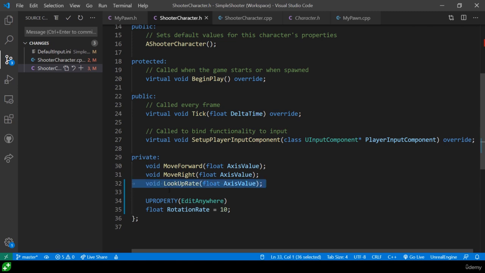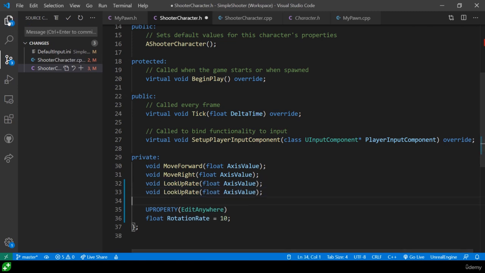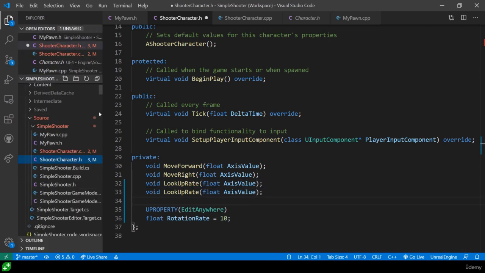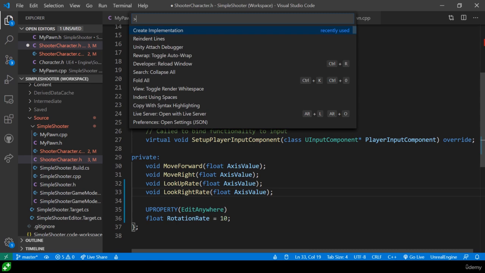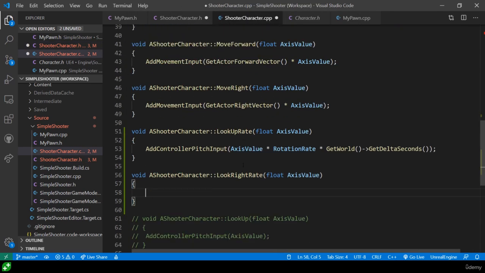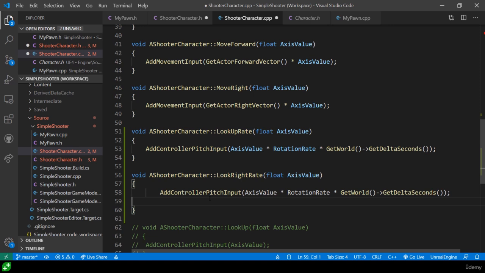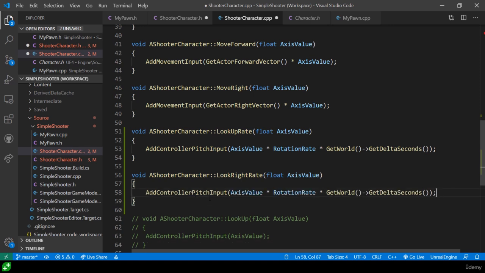I'm going to duplicate the lookup rate. And let me just show you the files so you can see where I am over on the left-hand side. So instead of the lookup rate, it's going to be the look right rate. Control-Shift-P, create implementation. And we're going to have pretty much exactly the same code with the same multiplication that is getting us from, again, a speed to an amount of distance moved. That's the look right rate.